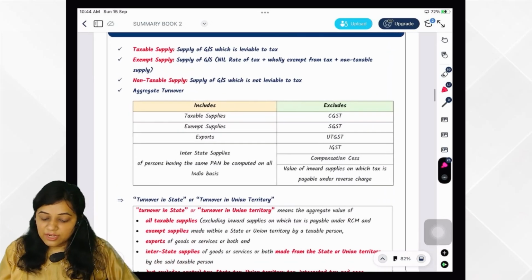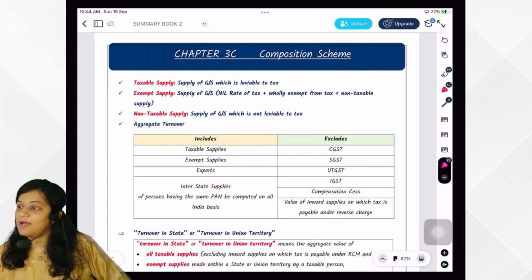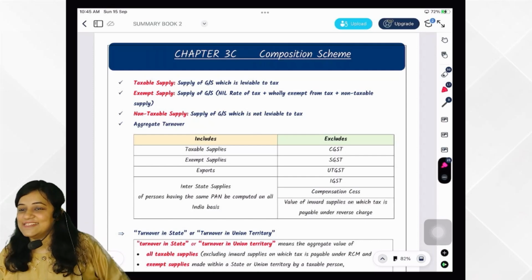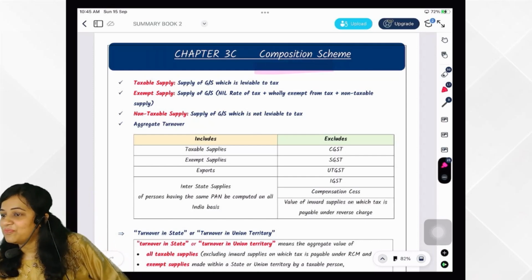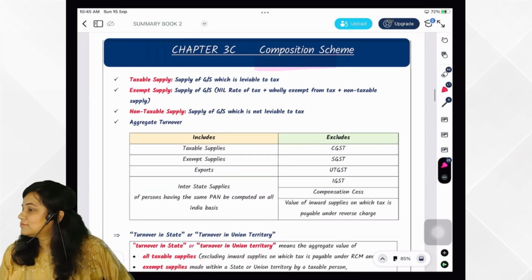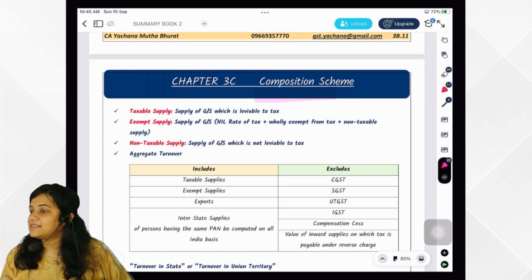Now, 3C. So this is how you should also remember. Okay. GST. You have exam. I am already a CA. Okay. So you have to study like this. Now, 3C is what? Composition scheme. What does composition scheme is all about? Very good. For a small taxpayer, a simplified tax scheme has come.